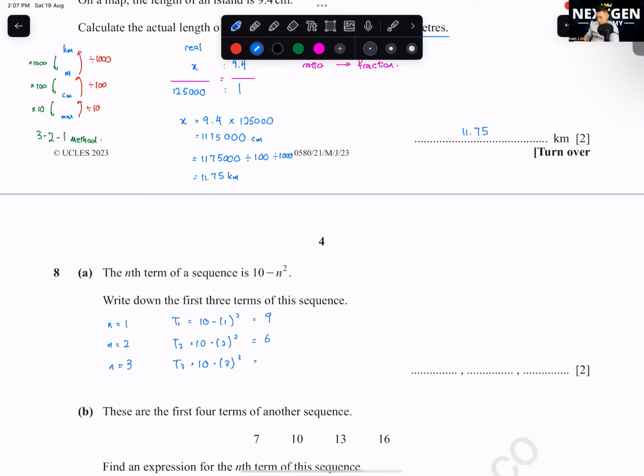Okay, question 9 is a concept on similarity. Whenever you all see a similarity type of question, remember length 1 over length 2, area 1 over area 2, volume 1 over volume 2. For area, you use the square root, for volume, the cube root. Okay, calculate the value of h.